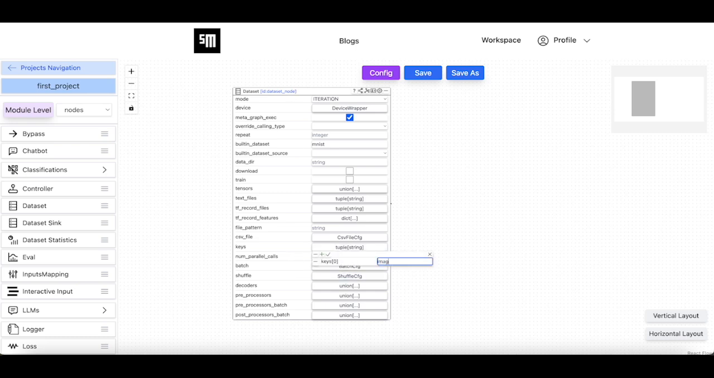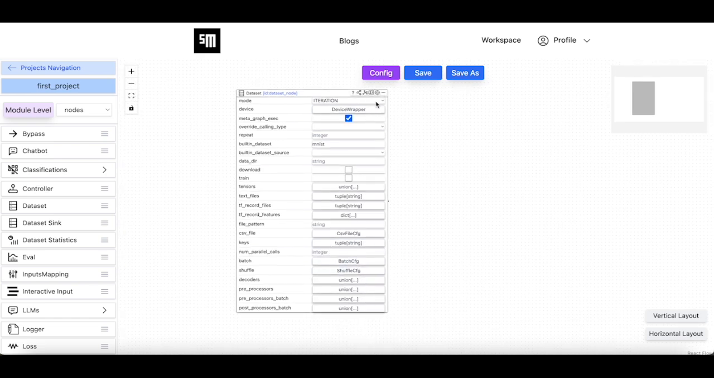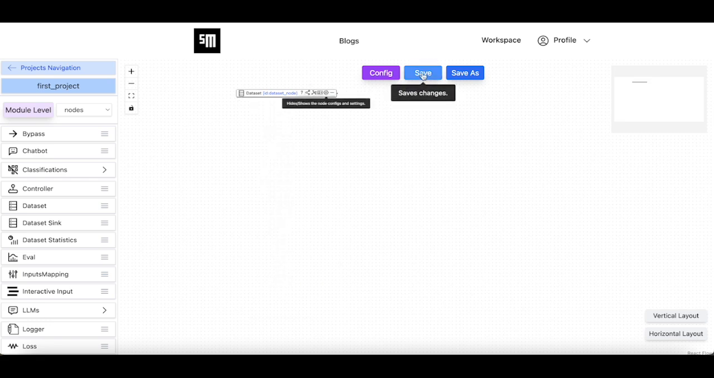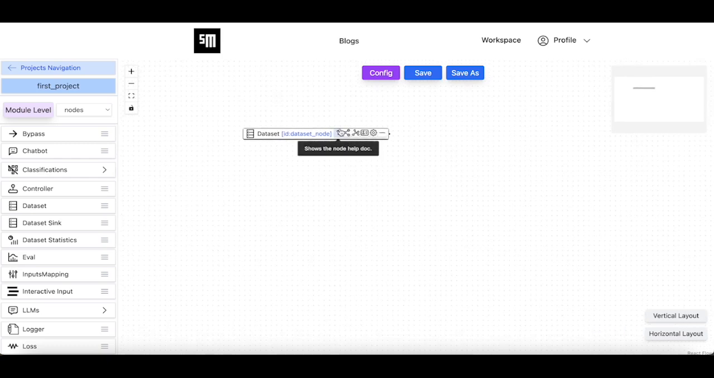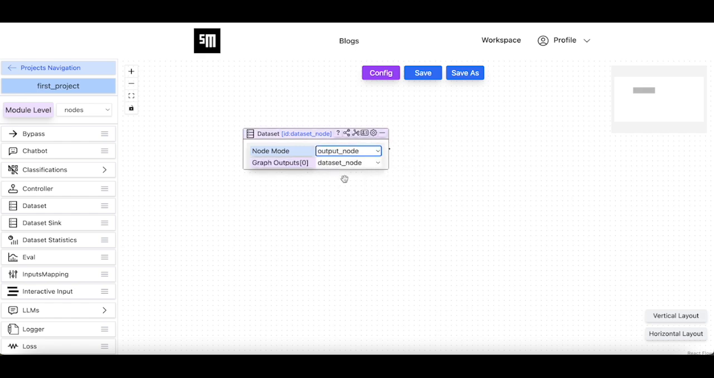We add image and label keys to the keys parameter so that the output of the dataset node will be a dictionary with two keys, image and label, where the image key refers to the image tensor and the label key refers to the label tensor. We set the batch size to 1. We change the mode of this dataset node to output so that the generated dictionary by this dataset node will be used as the output of the agent.